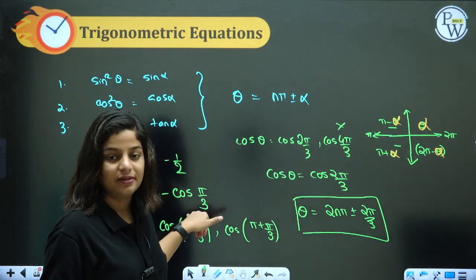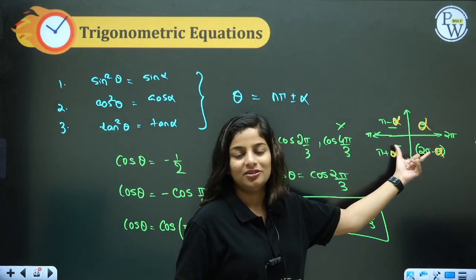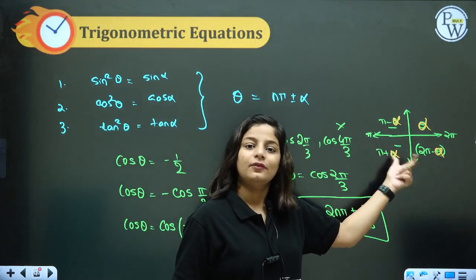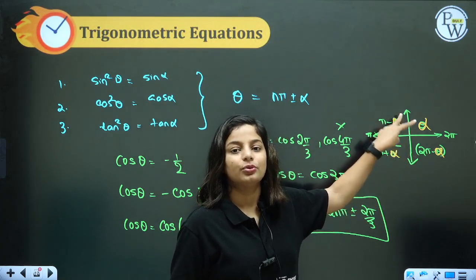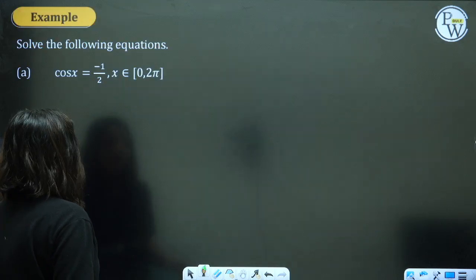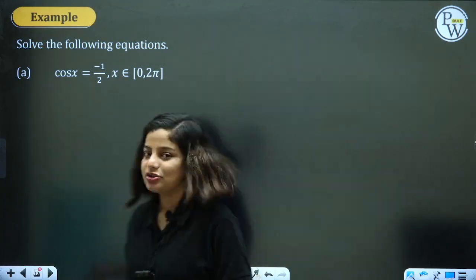For cos, for sine, similarly, sine is negative in third and fourth. So we will take third quadrant, which is pi plus theta. For tan, tan is negative in second and fourth. We will take the second quadrant for tan, if it is negative. Let's proceed with this. Cos x equal to minus half. I guess we just solved it.